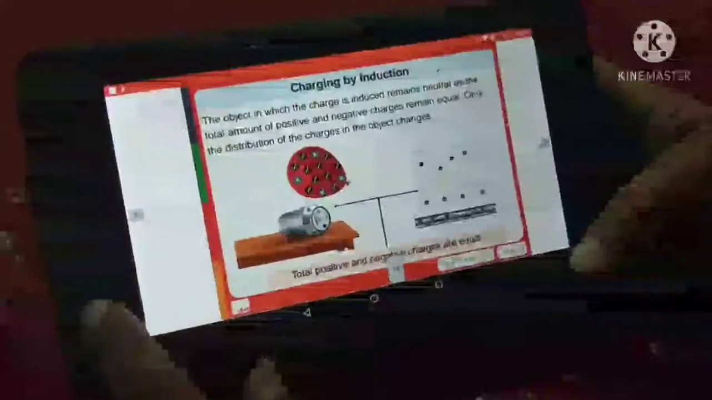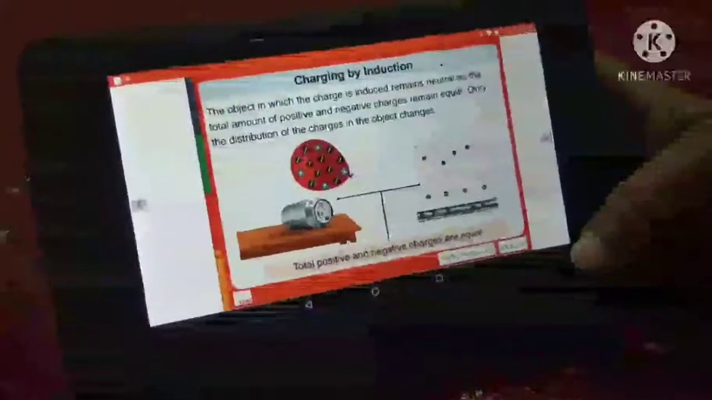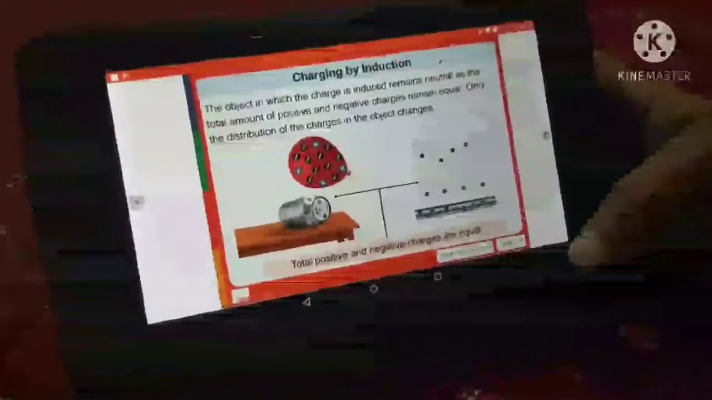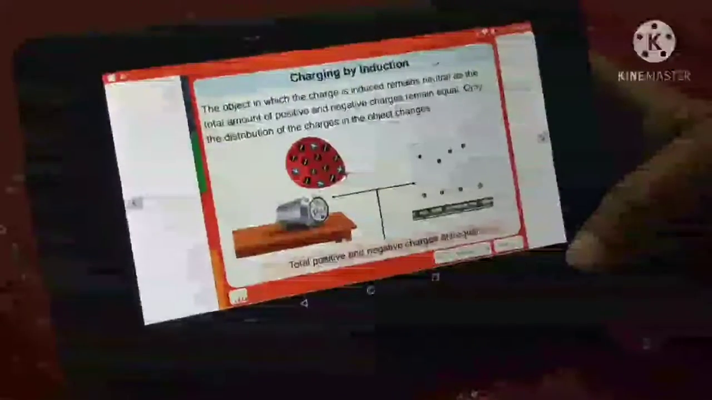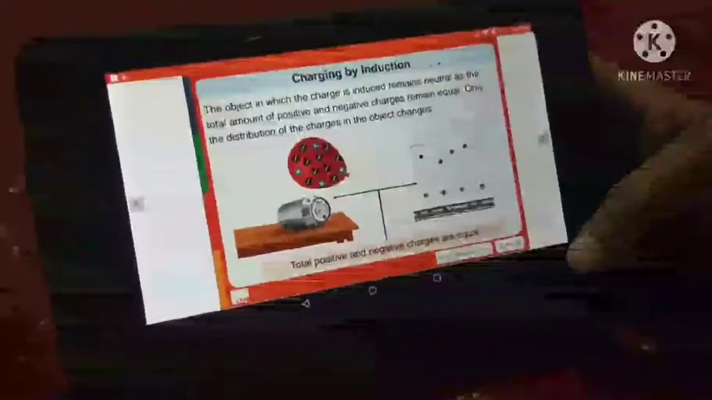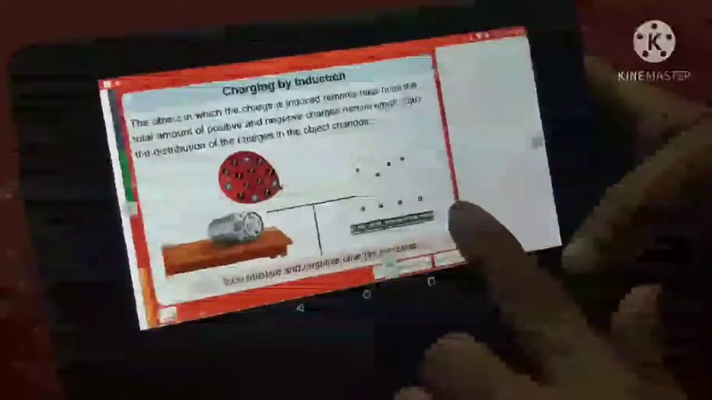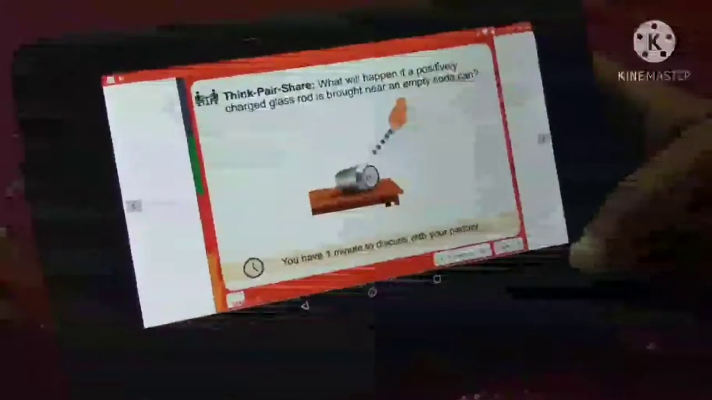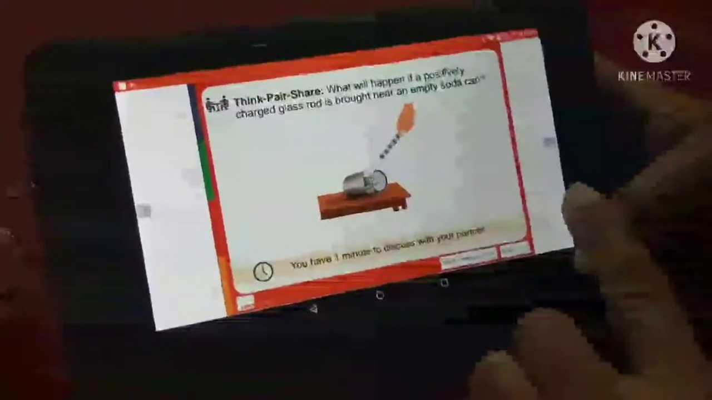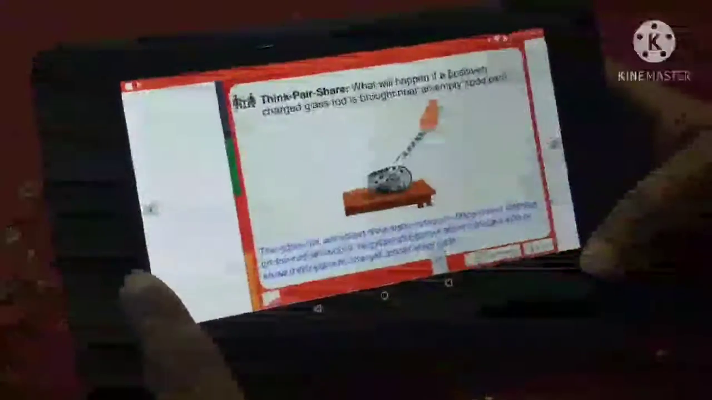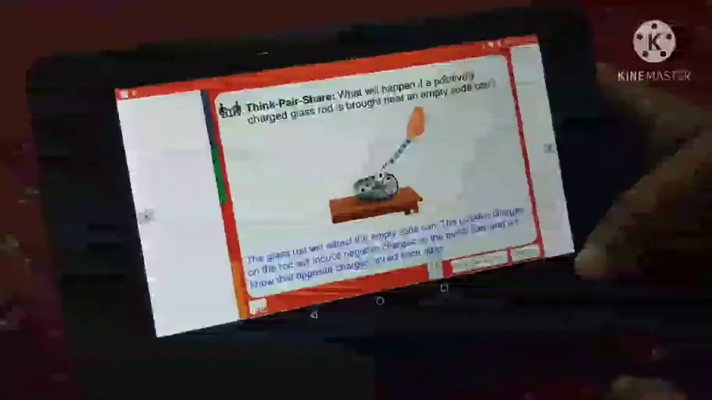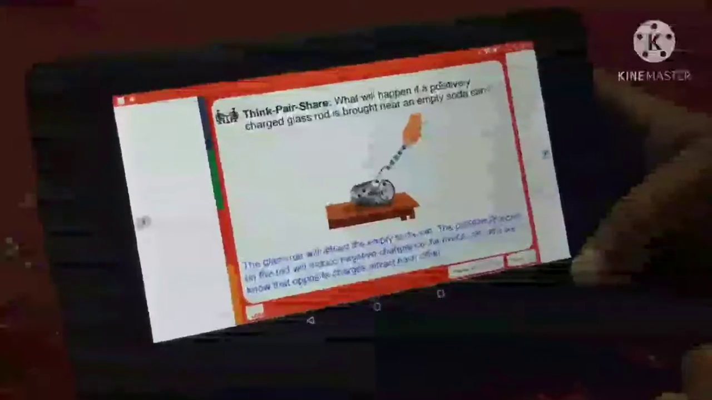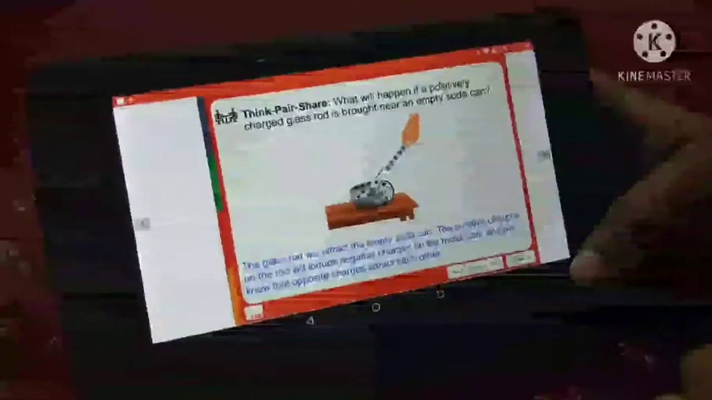The object in which the charges are induced remains neutral as the total amount of positive and negative charges remain equal. Only the distribution of the charges in the object changes. What will happen if a positively charged glass rod is brought near an empty soda can? The glass rod will attract the empty soda can. The positive charges on the rod will induce negative charges on the metal can, and we know that opposite charges attract each other.